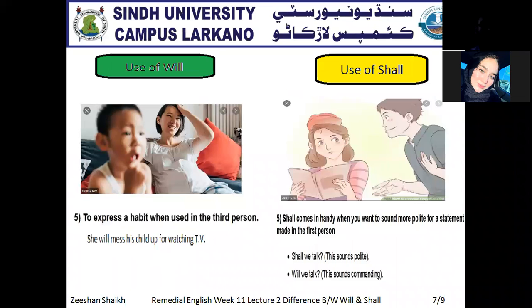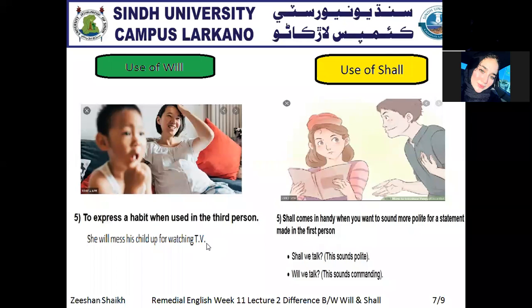And the fifth one, we use will to express a habit when used in the third person. Now what are the third persons? He, she, it, and they, clear. Now we use will to express a habit. Likewise, she will mess her child up for watching TV.